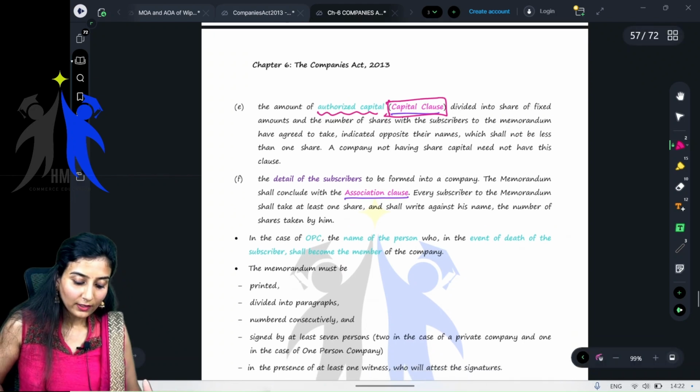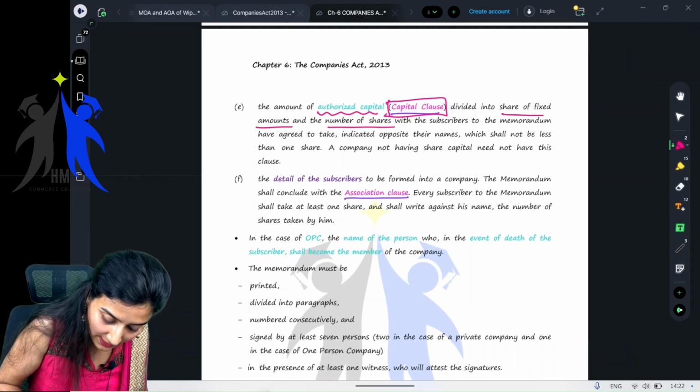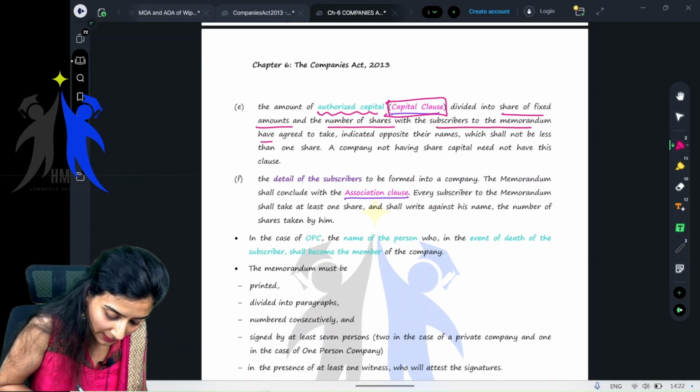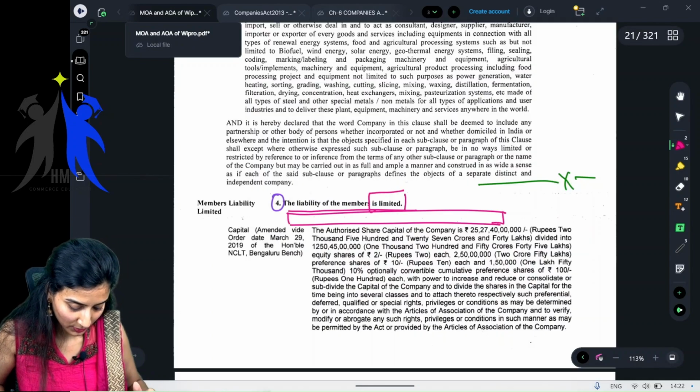Authorized capital is divided into shares of fixed amounts, and the number of shares which the subscribers to the memorandum have agreed to take. Okay, ma'am, we want to see it practically. Very good. Come, children, we will see it practically.